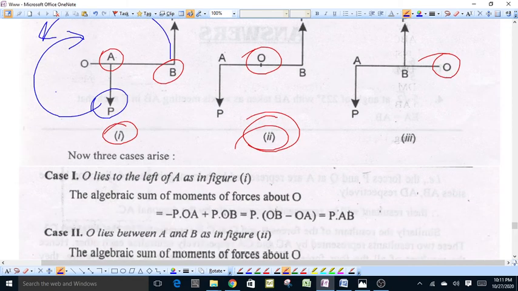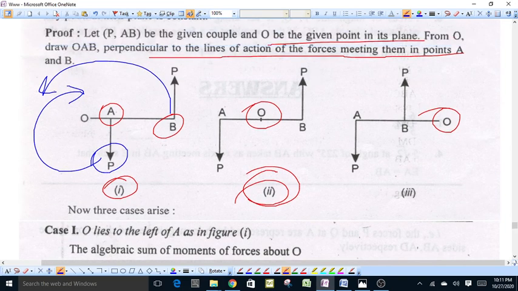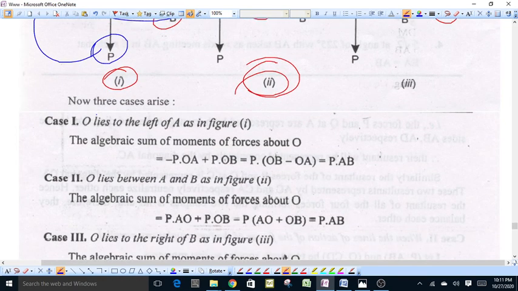It will be a positive moment, plus P into OB. Then the total moment will be equal to P common, OB minus OA. OB minus OA is equal to AB. Then the moment of the forces about O will be equal to P into AB. That is the moment of the couple.